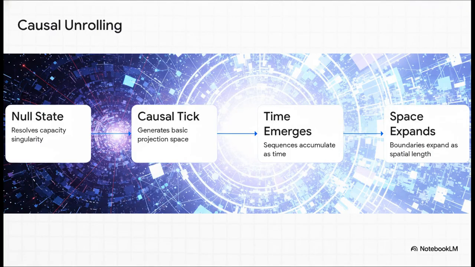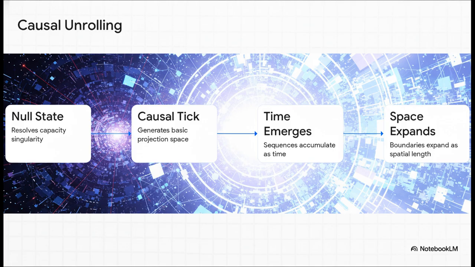Which brings us to how the universe actually moves forward, a process the framework calls causal unrolling. Before anything exists, there is a null state, absolute nothingness. But in this specific math, absolute nothingness actually causes a division by zero error, a capacity singularity. To fix this, the system mathematically forces itself to update.